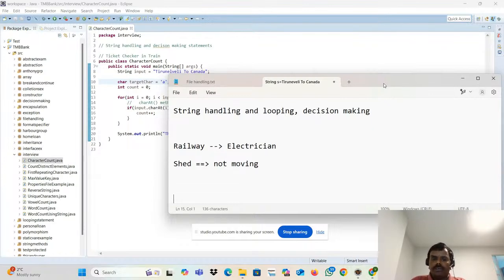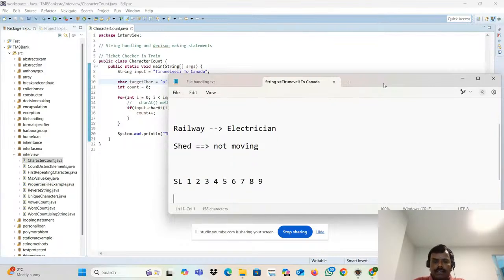What will they do? How will the rail be there actually? First compartment, second compartment, third compartment. It will go like this. How do we do that in the railway? Sleeper 1, sleeper 2, 3, 4, 5, 6, 7. This is a railway compartment, the railway box. It will be like this.